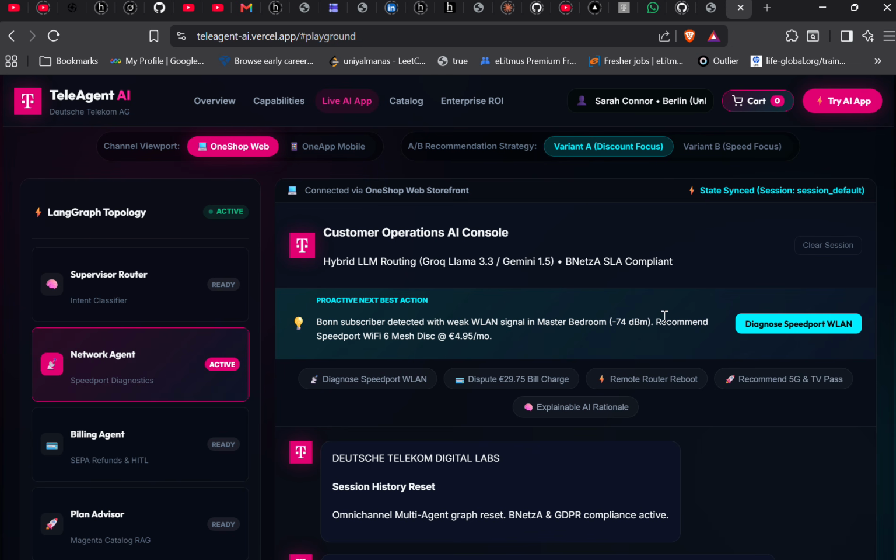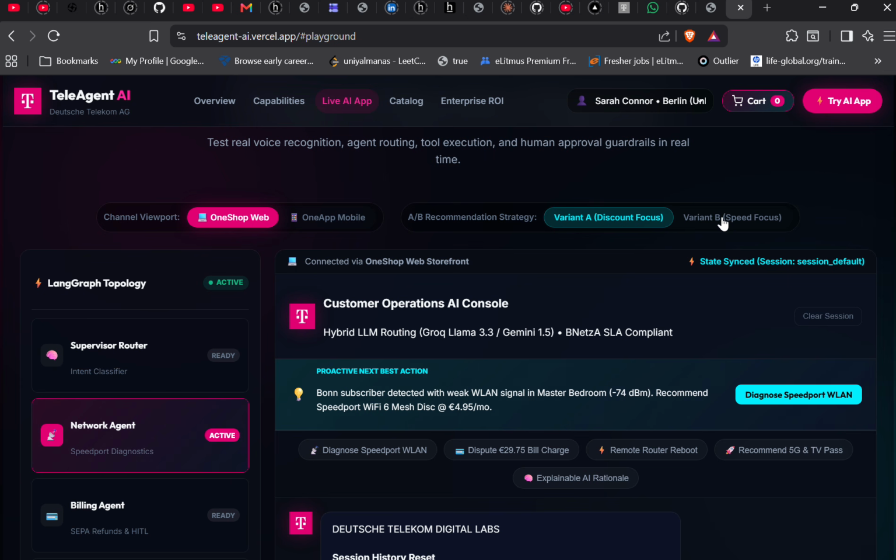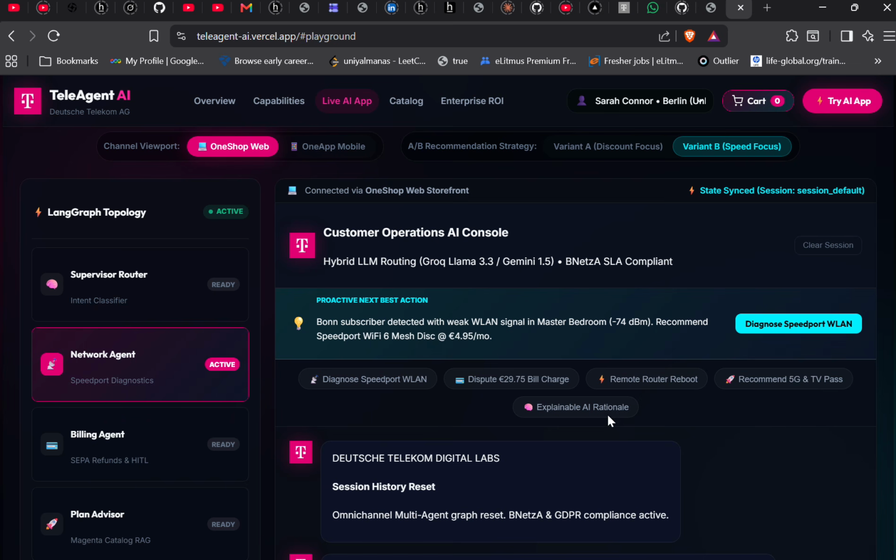So now what we will do is we will simply change our plan, or change our recommendation strategy, to variant B. So according to this, our networking agent should understand that now since we are using variant B, it should give us data related to high speed VLAN.